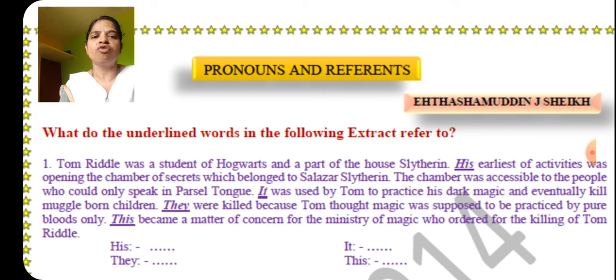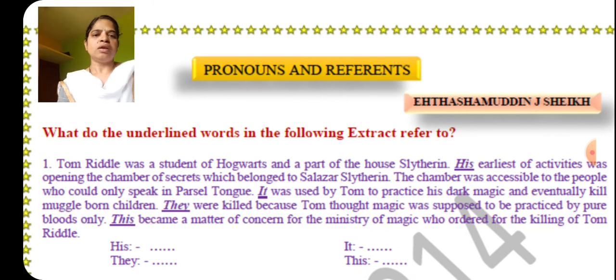See, here four underlined words are there: his, it, they, this. In the first line you observed his is there. In the third line it is there. In the fourth line they is there. In the last line this.